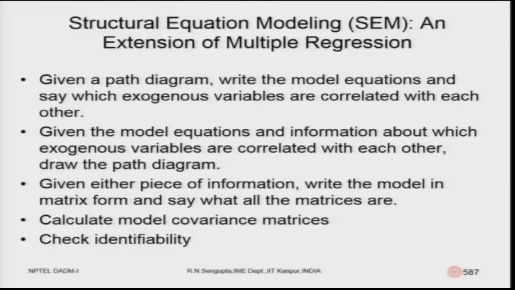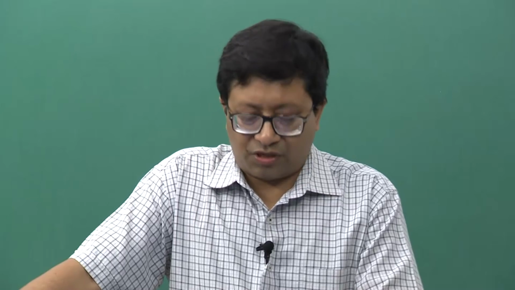Given either piece of information, write the models in matrix form and say what the matrices are, based on which you are trying to optimize. These matrices would give you the type of equations you are trying to find, and also try to find the maximum amount of variability or maximum amount of relationship you can find using these path diagrams and the equations which are there.